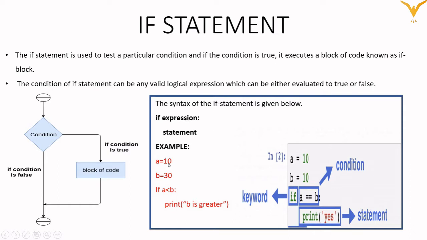As you can see here, the example is given: a equals 10, b equals 30, and I'm just checking whether a is less than b. So I have written the condition, if a is less than b, then it will print b is greater. Here if is a keyword, and whatever we write after the if is the condition, and whatever statement we write inside the if block will be printed if this particular condition is true. Now let's see this particular example practically.